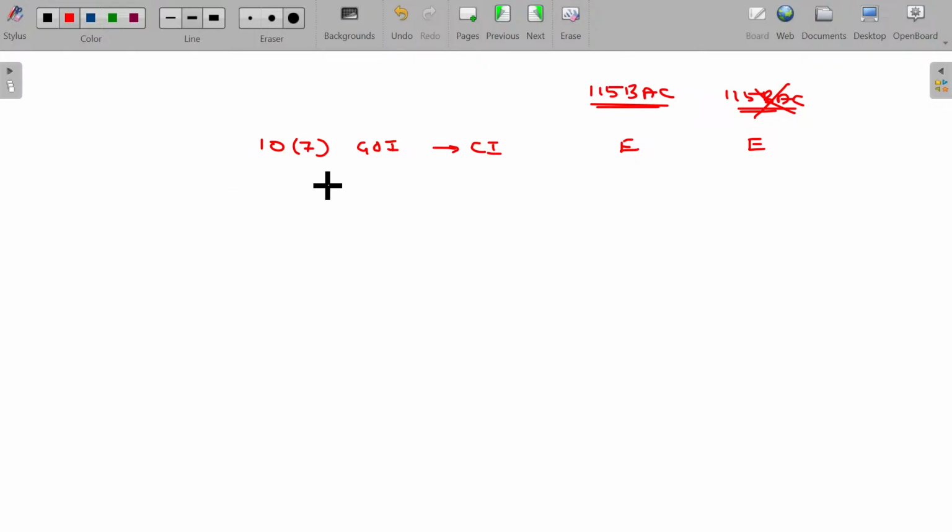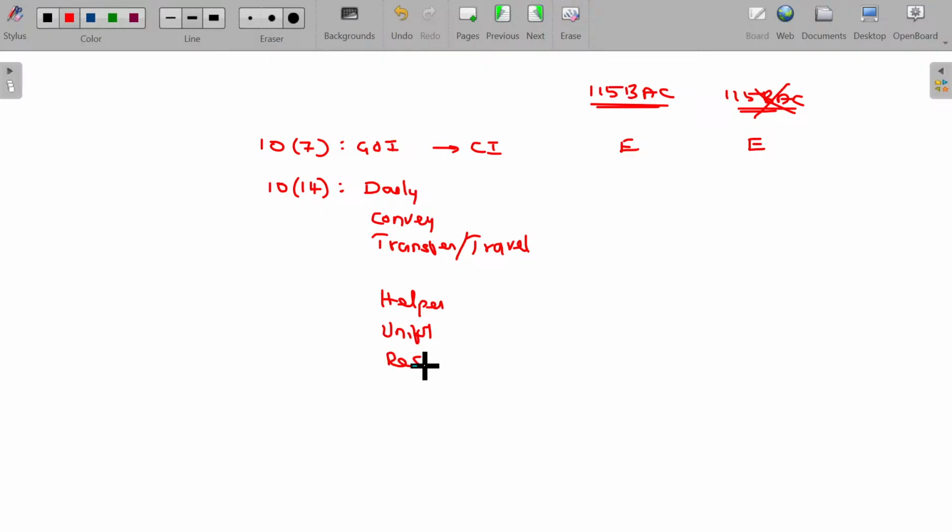Then we'll go for around 6 allowances. What are they? Section 10, Clause 14. Daily allowance, conveyance allowance, transfer allowance, traveling allowance, helper allowance, uniform allowance, research allowance.